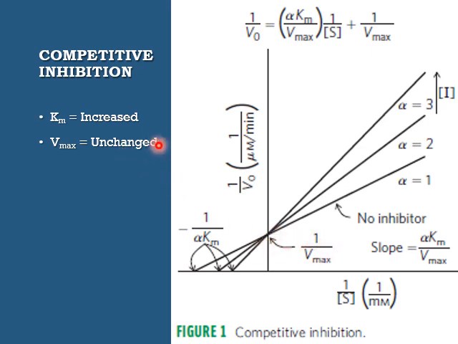It is unchanged. In other words, we can get the same Vmax when we increase the substrate concentration, which will overcome the competition between the substrate and the inhibitor. So since Km is nothing but the concentration of substrate at half of the Vmax, Km is increased and Vmax is unchanged.